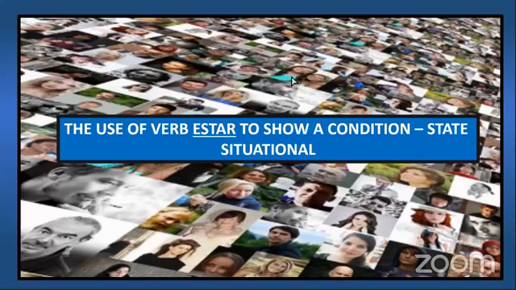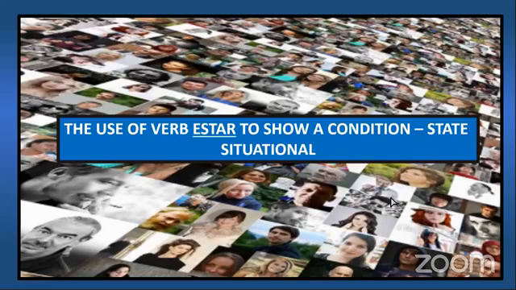Today we are going to continue studying the verb estar. Remember that estar is the verb to be, but today we are going to learn how to use estar to show a condition, to show a state. Remember that we use the verb estar when we are describing something that is situational, something that is just in this moment, something that is not permanent.